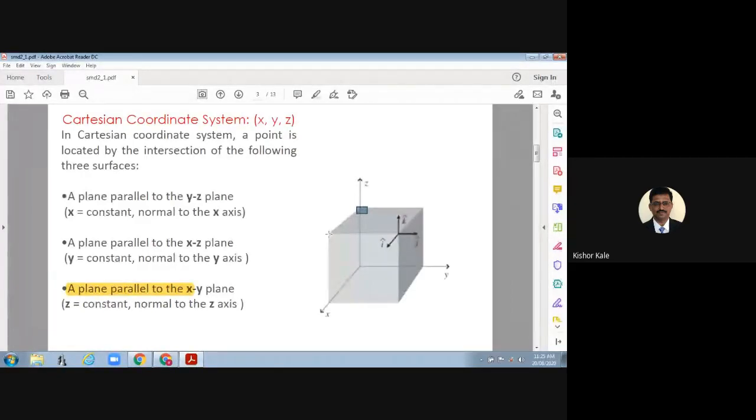Okay. This bottom one would be, X is 1 unit, Y is 0 and Z is also 0. So it will be 1, 0, 0. Likewise, here X is 1, Y is also 1, but Z is 0. So this would be 1, 1, 0.